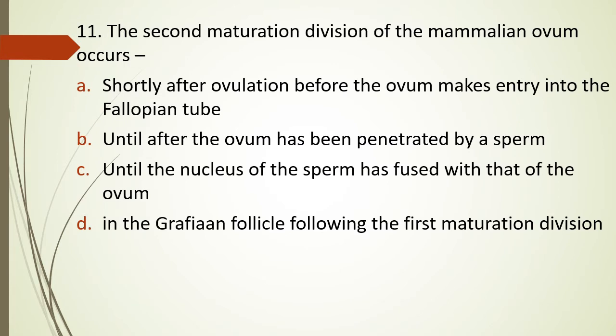Question number 11. The second maturation division of the mammalian ovum occurs shortly after ovulation, before the ovum makes entry into the fallopian tube, until after the ovum has been penetrated by a sperm, until the nucleus of sperm has fused with that of ovum in Graafian follicle following first maturation division. When does the second maturation division of mammalian ovum occur? Correct answer is option B, until the ovum has been penetrated by a sperm.